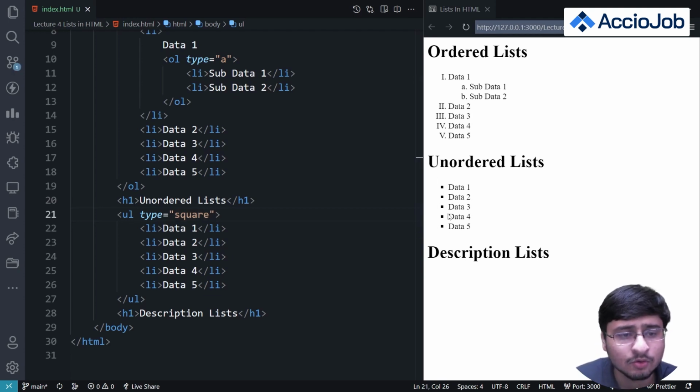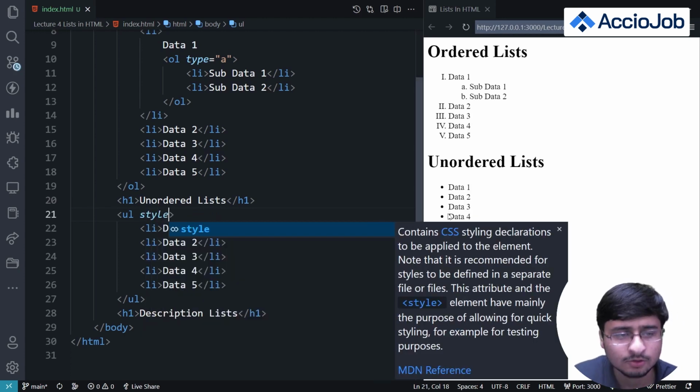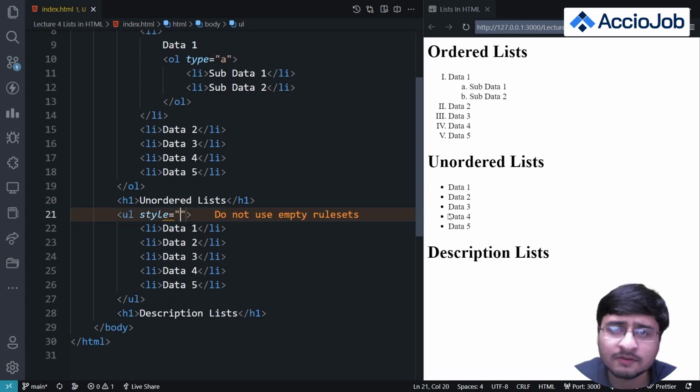Okay, so if you want to have empty circles in this, let's do it from the style attribute also, right? The style attribute is not important for all of us, because we have not discussed CSS right now. Those who know about the style attribute may use it, and I'll just demonstrate how to do that. If you're not familiar with CSS, don't worry, we'll cover that in the course. This is not for you. So okay, let's quickly discuss it for the ones who need to see this, right?